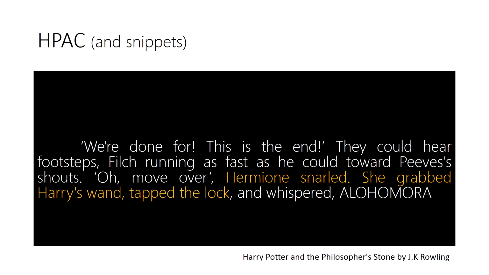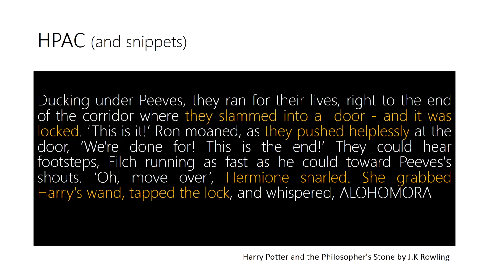So what's the problem with taking shorter snippets? If we go to our example that we saw before, and we take a shorter snippet, we only have one relevant sentence: Hermione snarled, she grabbed Harry's wand and tapped the lock. The problem with this is that we cannot know if Hermione wants to unlock or lock the door. So for that, we need longer context, as we were saying before.